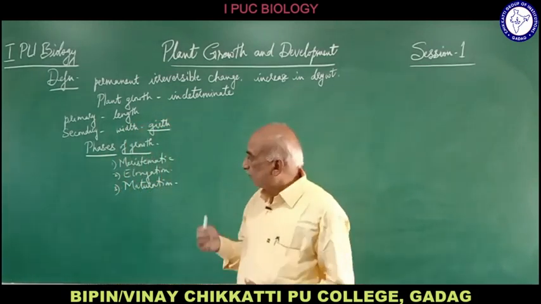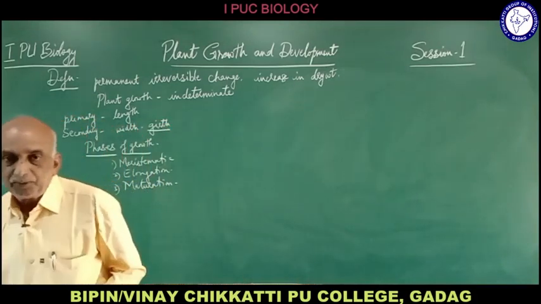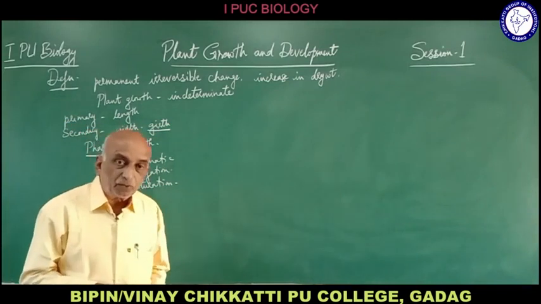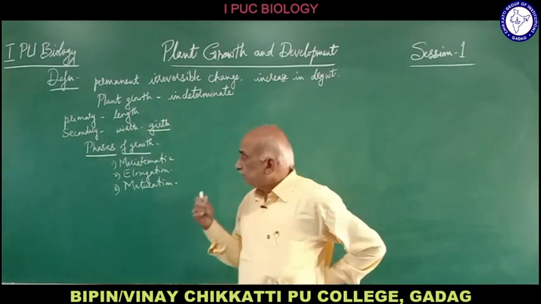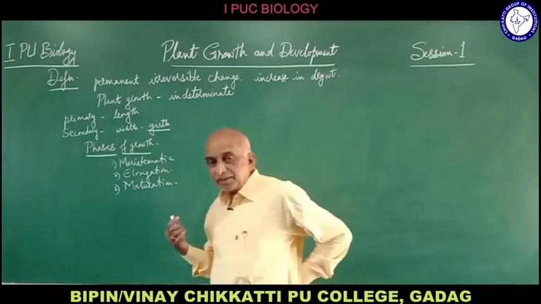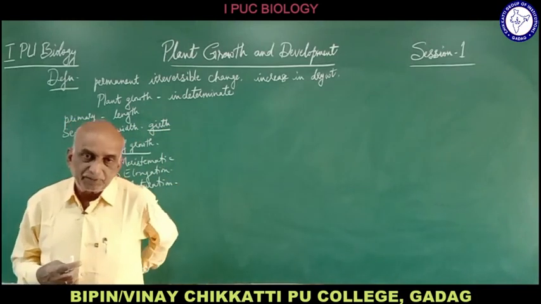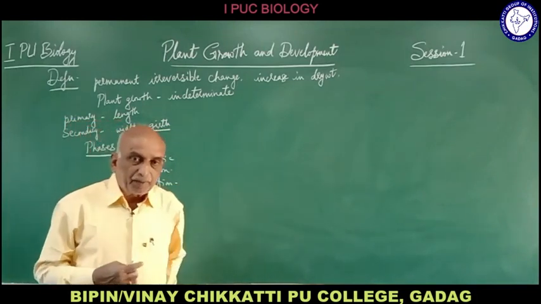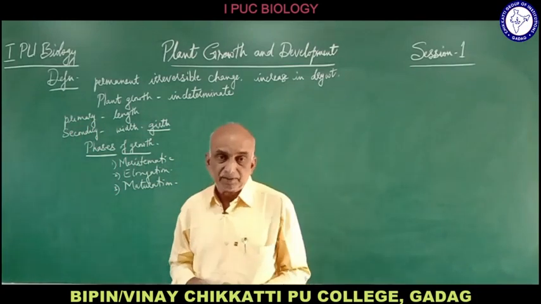The word itself indicates meristematic. So it is the meristematic tissue which is involved in the growth of that plant. Meristematic tissue has the characteristic of cell division. Plant tissues are mainly classified on the basis of cell division.